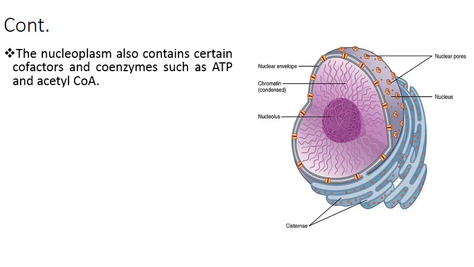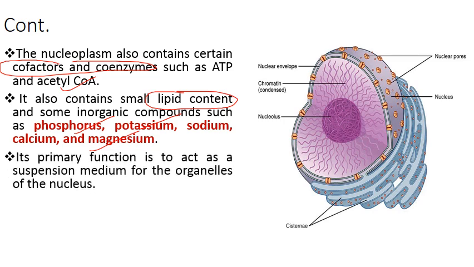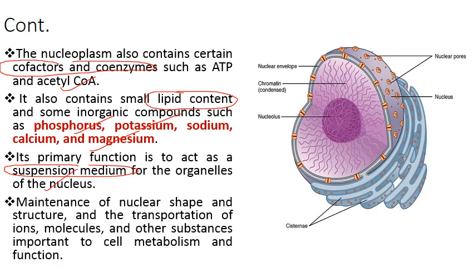Then this nucleoplasm also contains certain cofactors and coenzymes such as we have ATP, acetyl coenzyme A. Then it also contains lipid content and some inorganic compounds such as phosphorus, potassium, sodium, calcium, and magnesium. Its primary function is to act as suspension medium for organelles of the nucleus. So nucleus के अंदर जो organelle उसके लिए suspension medium की तरह काम करता है. It maintains the nuclear shape, that is a very important function which is carried out by this matrix, and the transportation of ions, molecules, and other substances important to cell metabolism and function. So this is all about this nucleoplasm.